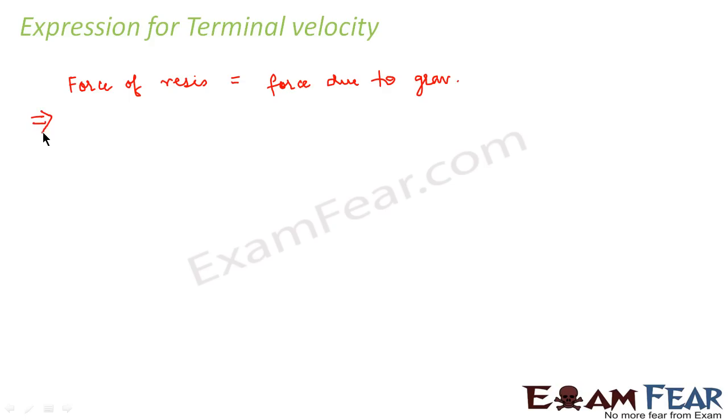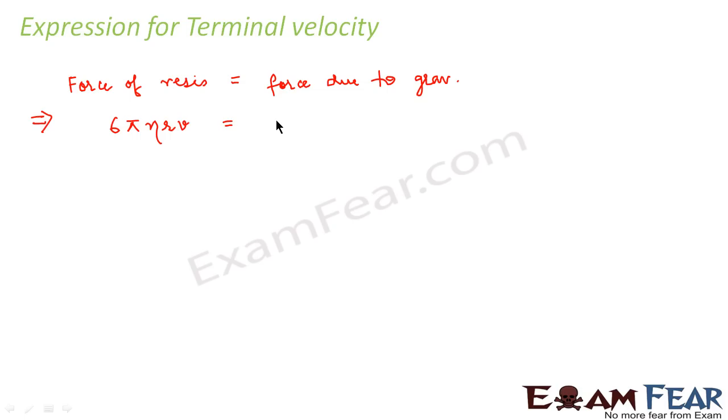According to Stokes' law, the force of resistance that a body experiences is 6 pi eta r v, where eta is the coefficient of viscosity, r is the radius of the sphere, and v is the velocity with which the sphere is moving.